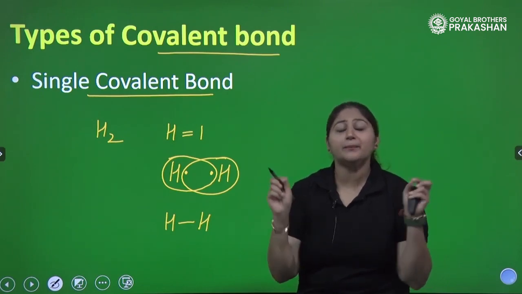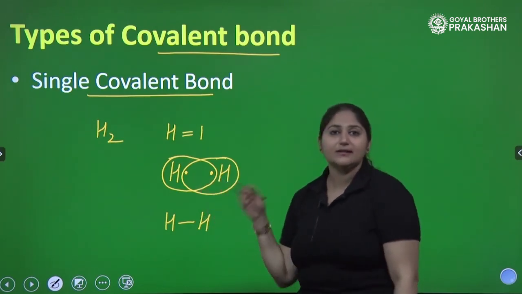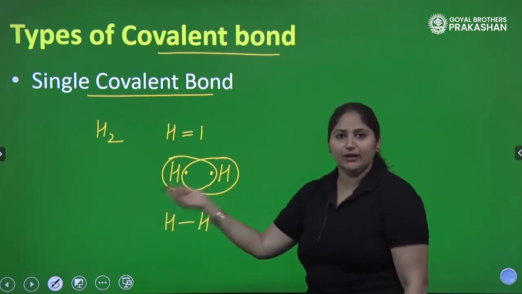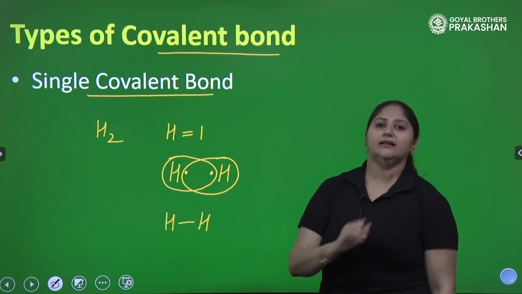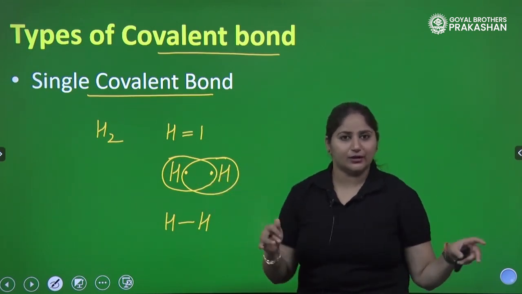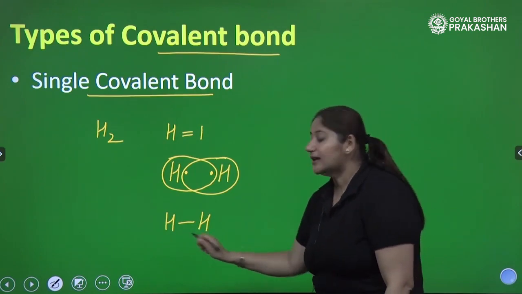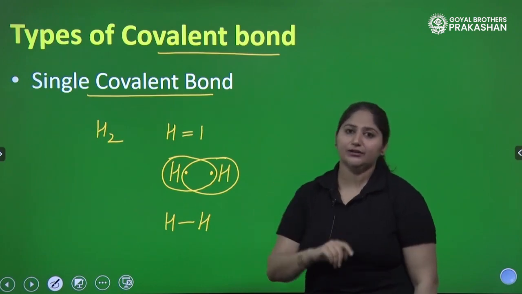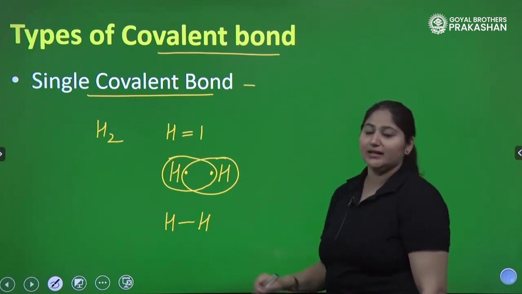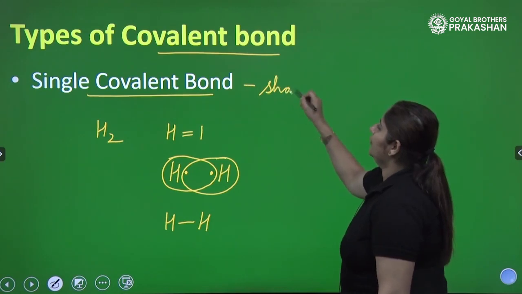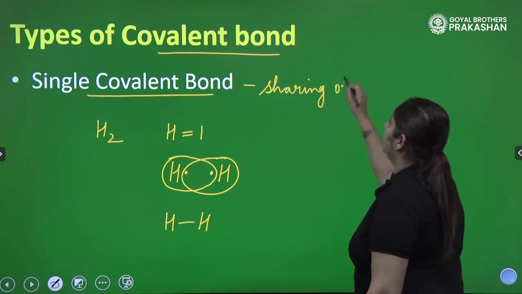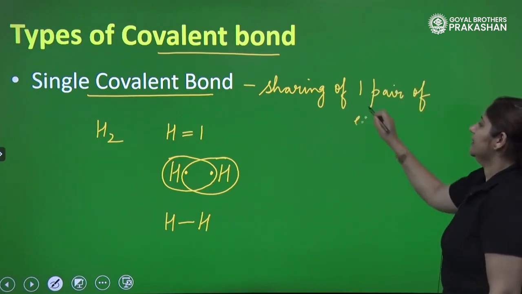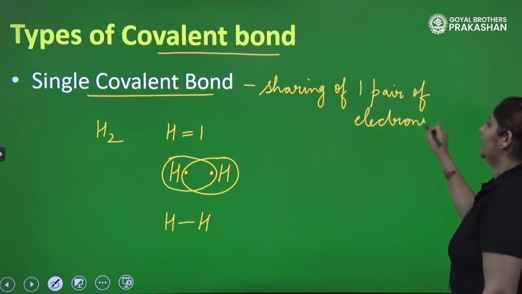What am I saying? 1 pair of electrons. 2 electrons is 1 pair. Or in other words, 1 electron is shared by one atom and 1 electron is shared by the other atom. So, each atom is sharing 1 electron. So, what is this? This is a single covalent bond. Why is it formed? When there is a sharing of 1 pair of electrons. Can I write the definition now? Yes, it is the covalent bond formed by mutual sharing of one pair of electrons.